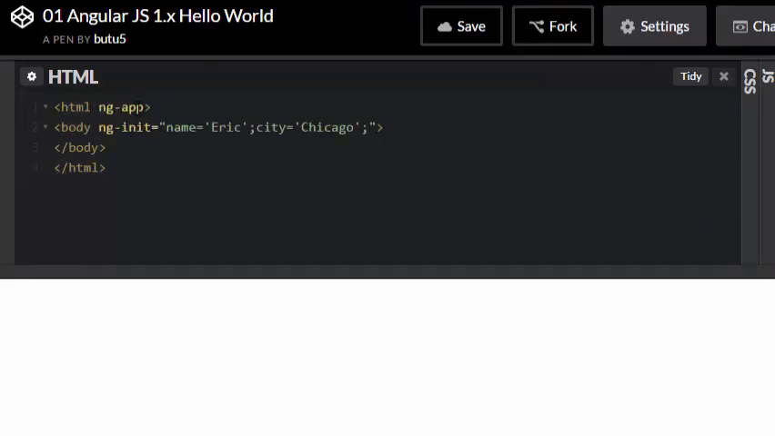To initialize the app, I have created an ng-app directive. I have given this at the root level HTML. Technically you can specify it at any place, and everything under it will be treated as the Angular application, but it is recommended to start in the HTML tag. And in the body tag I have given an ng-init. Here two model properties I have given: name is equal to Eric and city equal to Chicago.